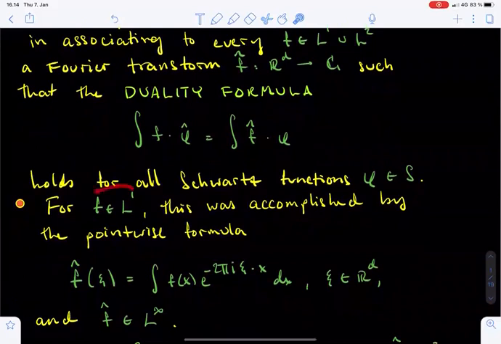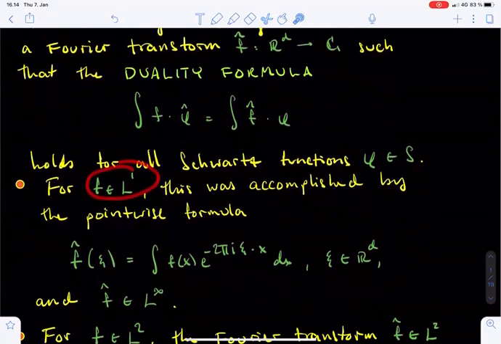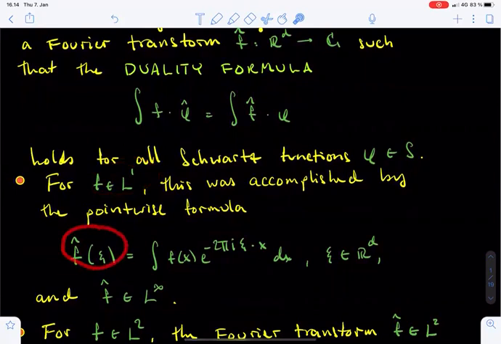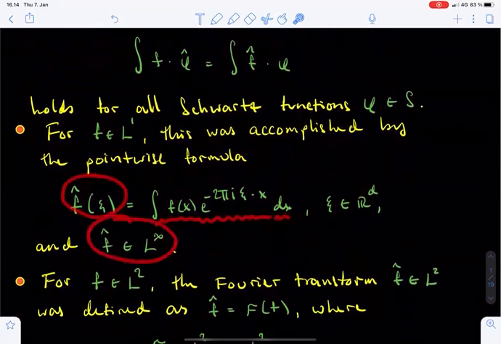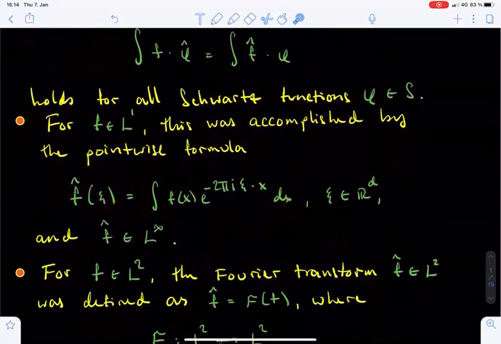If f is an L1 function, this was easily accomplished by the pointwise formula f hat of xi equals the integral of f(x) times e to the power minus 2 pi i xi.x dx, and the resulting function f hat was an element of L infinity.